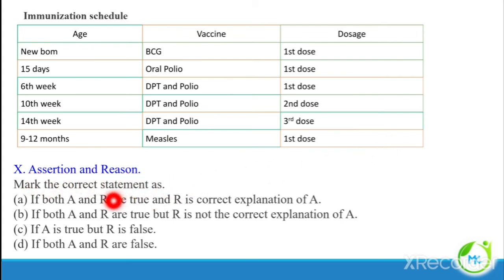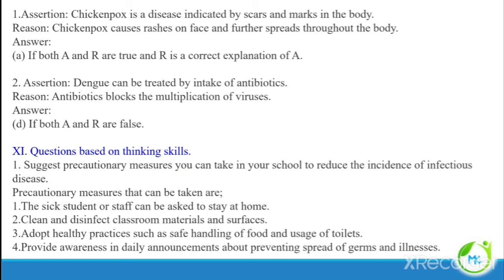Assertion and reason. Mark the correct statement. So they are given 4 options. Read the question and we have to pick out the option from these 4. Assertion: Chickenpox is a disease indicated by scars and marks in the body, and chickenpox causes rashes on the face and further spreads throughout the body. So the answer is both are true, and R is the correct explanation of A.